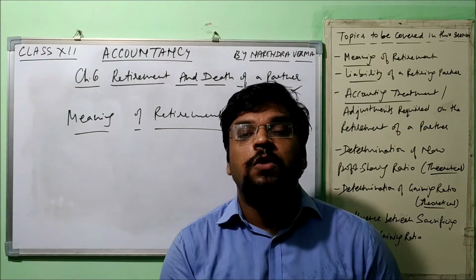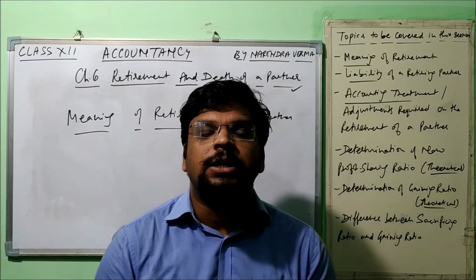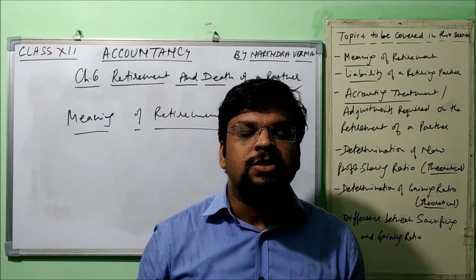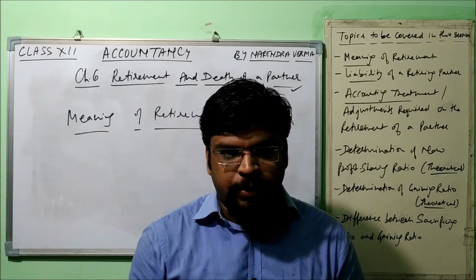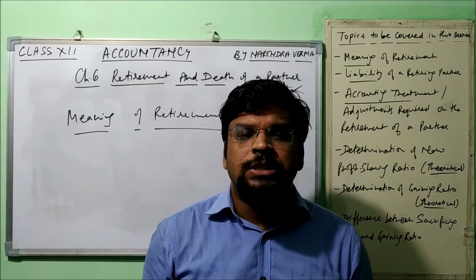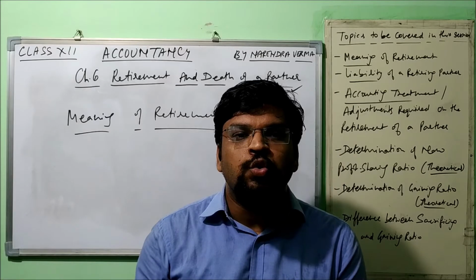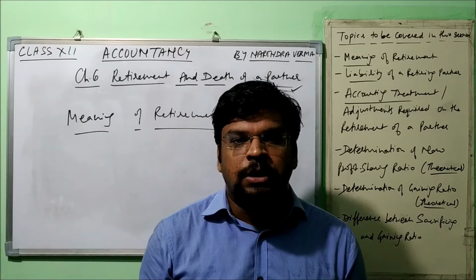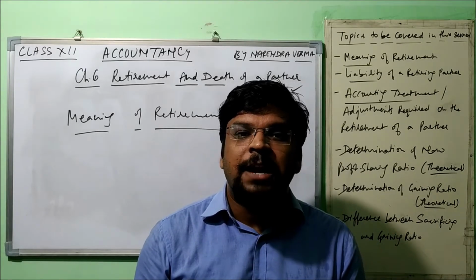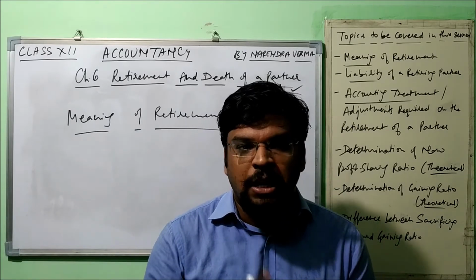So meaning of retirement of a partner, what does it mean? It means that whenever any partner ceases to be a partner of the partnership firm, that is known as the retirement of a partner. Say for example there are 3 partners in a firm and one of those declares that he no longer is willing to be a partner of that firm. Then if the other 2 agree, thereafter his retirement process starts, and this entire process is known as retirement of a partner. Understood the point?